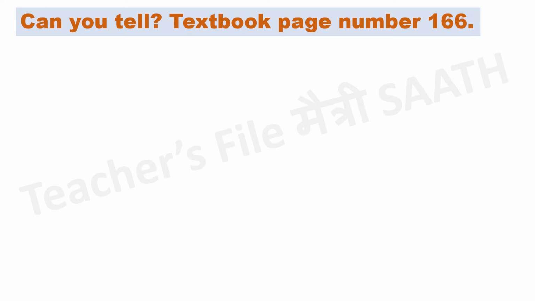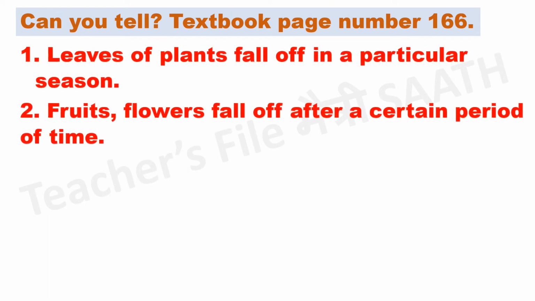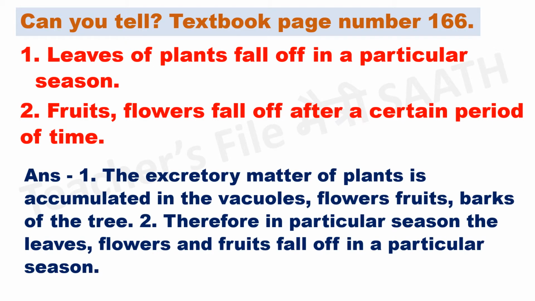Can you tell? Textbook page number 166. Leaves of plants fall off in a particular season. Fruits and flowers fall off after a certain period of time. Answer. The excretory matter of plants is accumulated in the vacuoles, flowers, fruits and barks of the tree. Therefore, in a particular season, the leaves, flowers and fruits fall off.